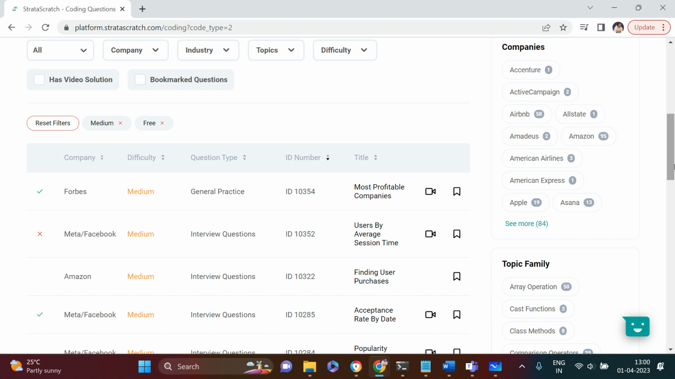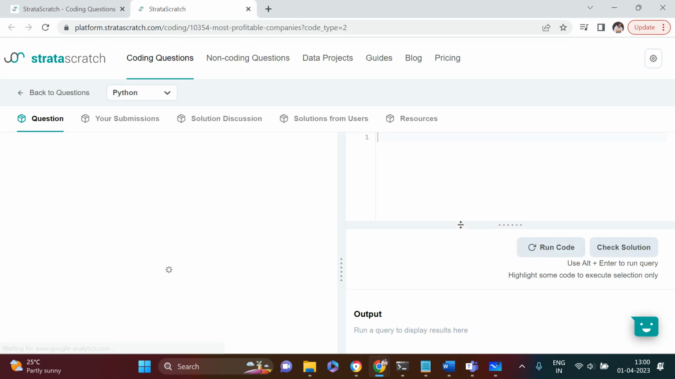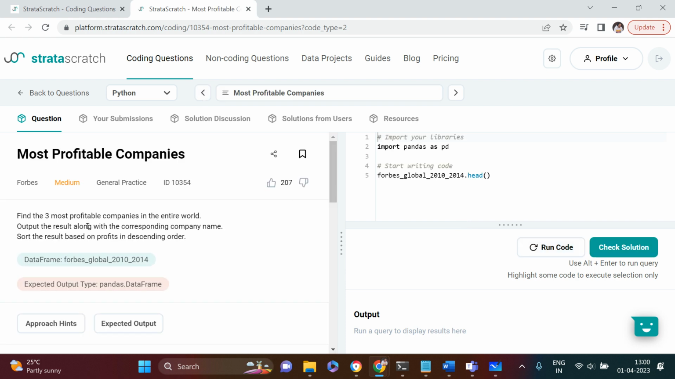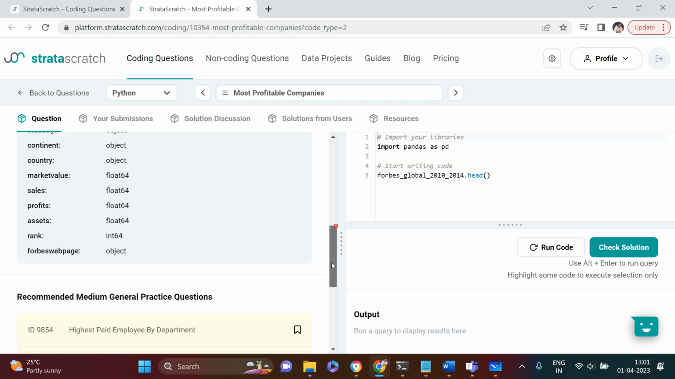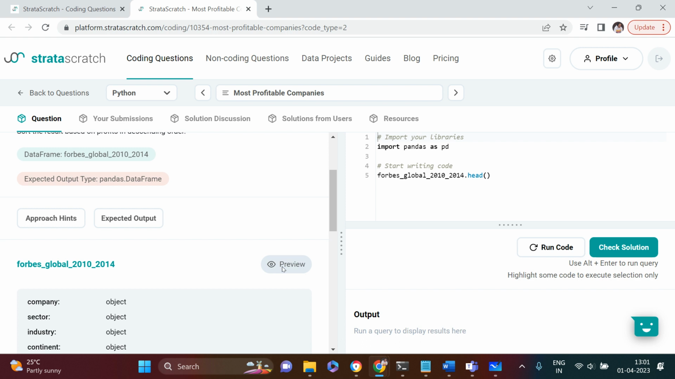Out of this, I'm going to pick the first one, the Forbes interview question, right? So let's get into that and see what the question is. It says, find the three most profitable companies in the entire world, right? So here it has given the data which has a list of 100 companies along with their profitability. Let's have a look at the sample data, what kind of sample data we have, right? It is just producing the sample data.